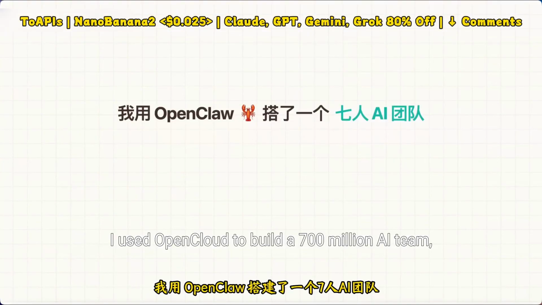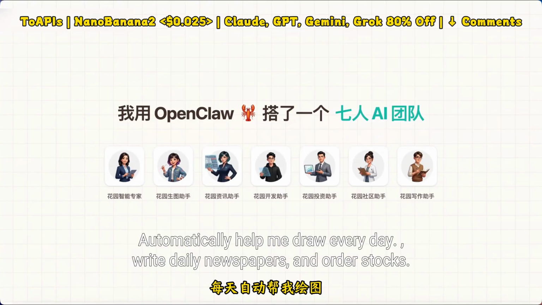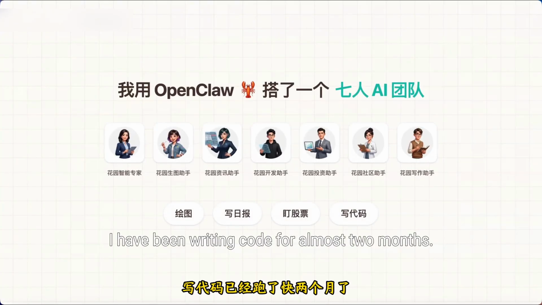I used OpenClaw to build a 700 million AI team. Automatically help me draw every day, write daily newspapers, and order stocks. I have been writing code for almost 2 months.